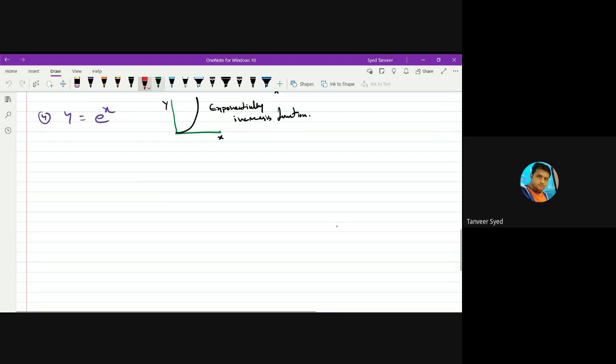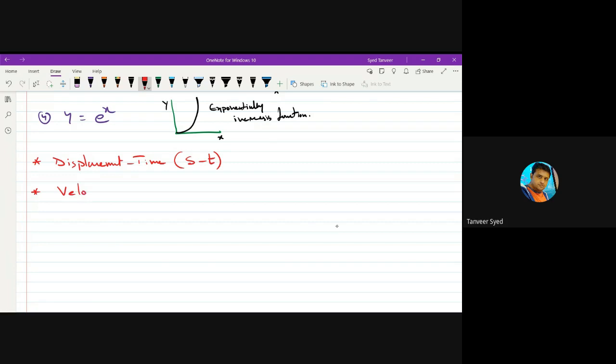So here, we basically get three types of graphs: displacement time, in short, we represent it with ST. S for displacement, T for time.